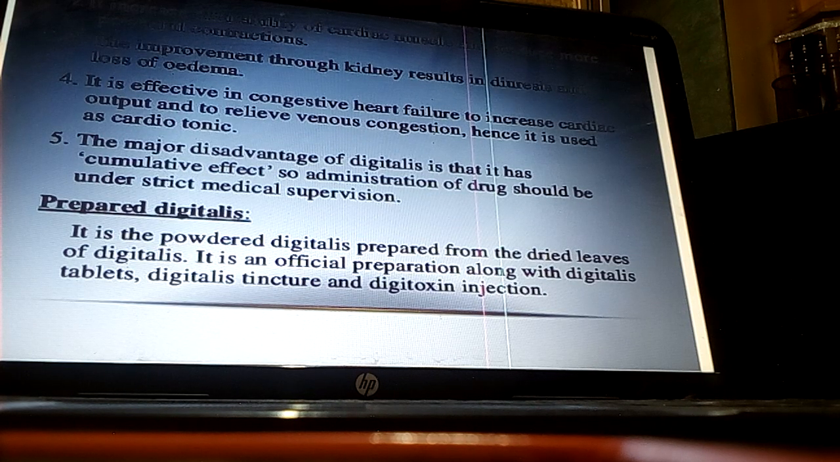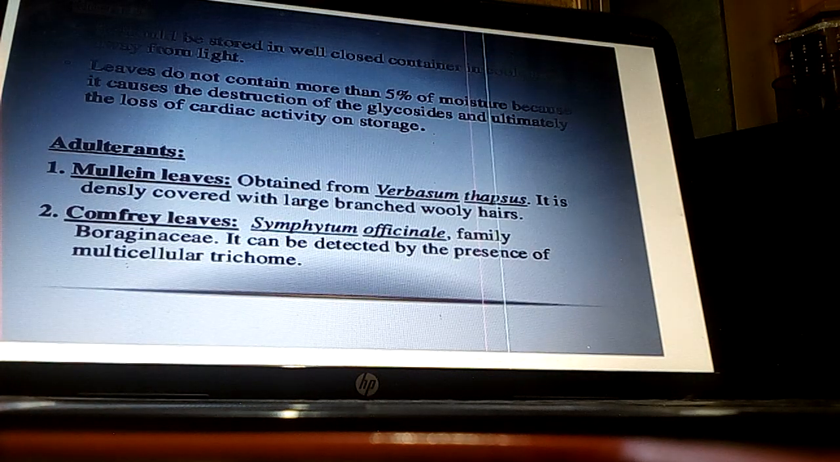Powdered digitalis is prepared from the dried leaves of digitalis, and it is an official preparation along with digitalis tablet, digitalis tincture and digitoxin injections. All these preparations are available. Now storage. It should be stored in a well closed container in a cool place away from light. Leaves should not contain more than 5% moisture because it causes the destruction of cardiac glycoside and ultimately loss of cardiac activity on storage.